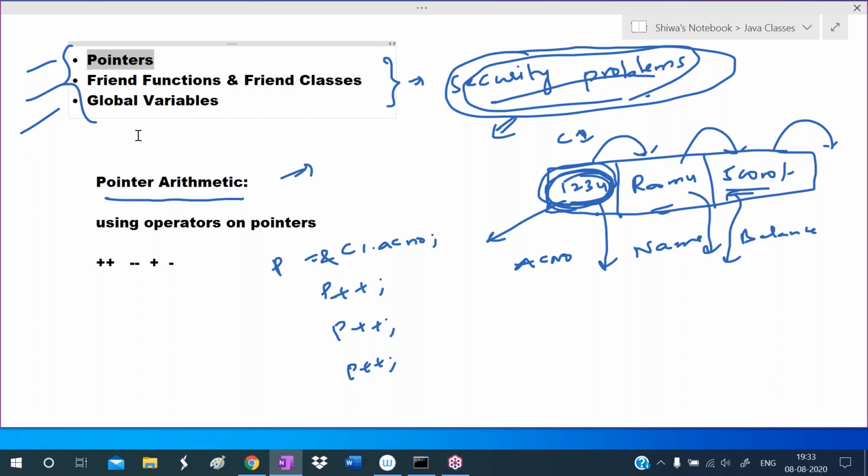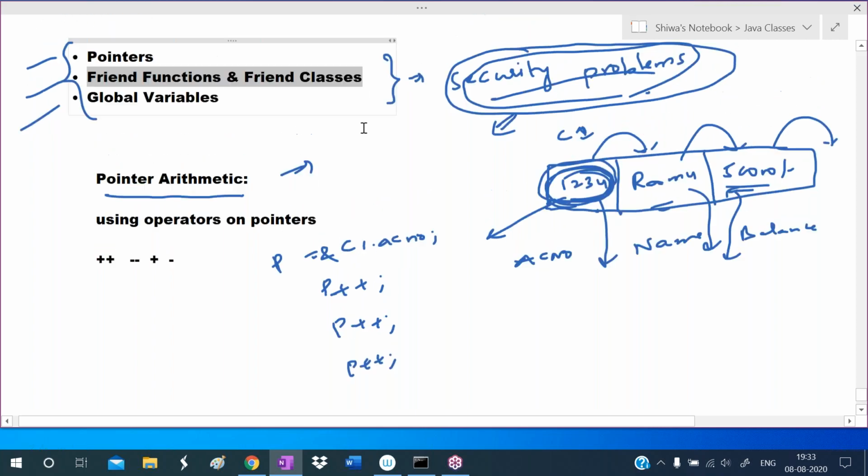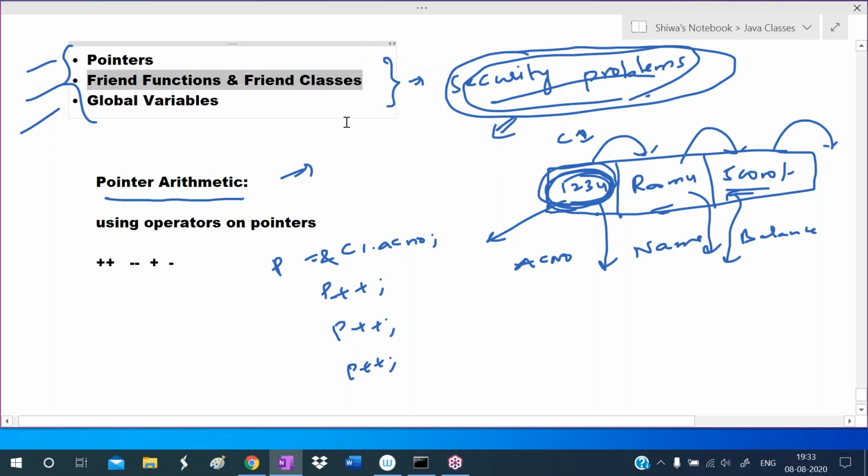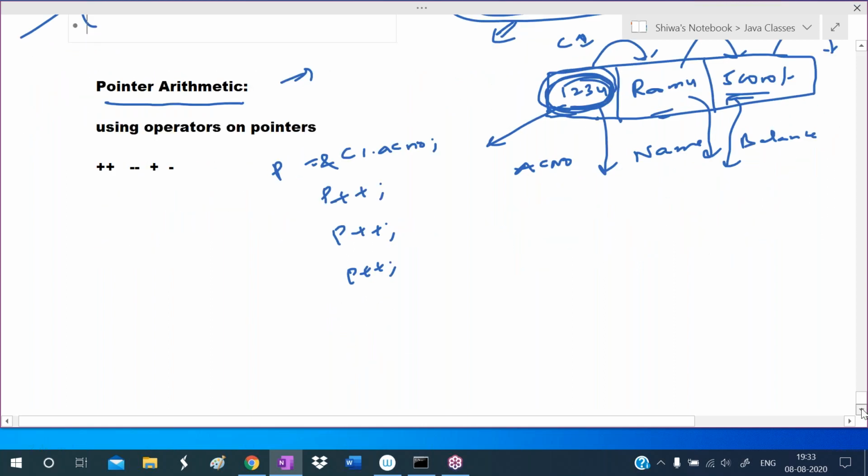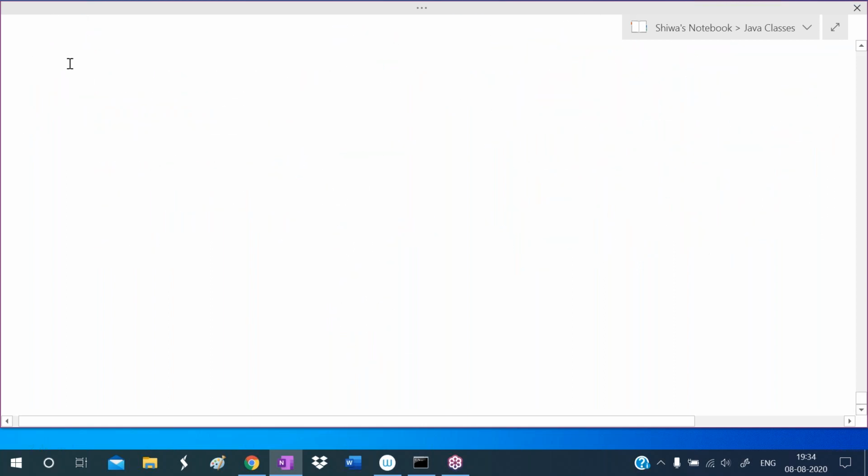The C language has drawbacks. To avoid those drawbacks, C++ came. C++ has some drawbacks. To avoid those drawbacks, Java came. Next, another topic is friend functions and friend classes. So what is the problem in friend functions and friend classes?